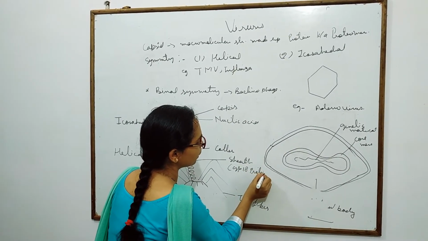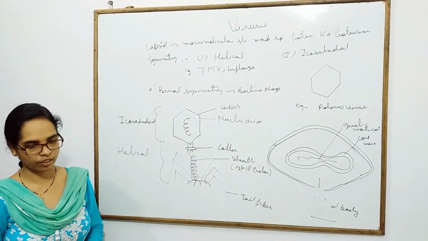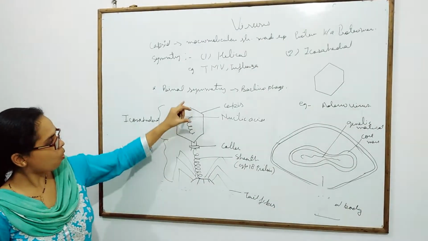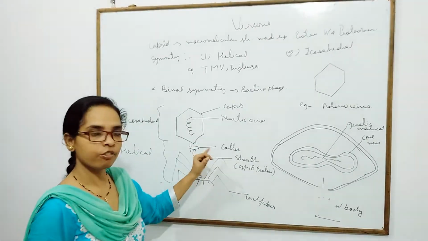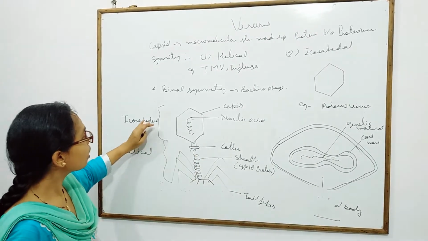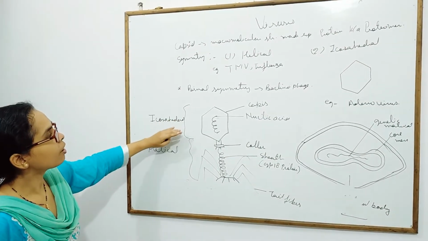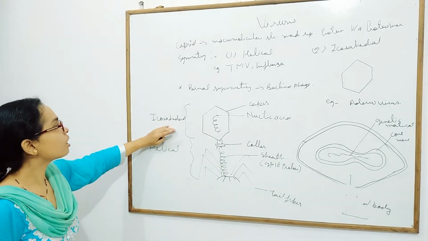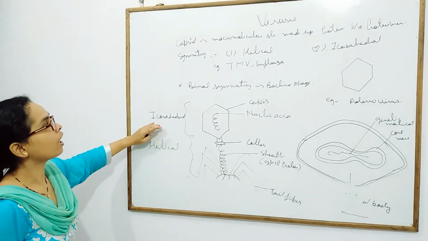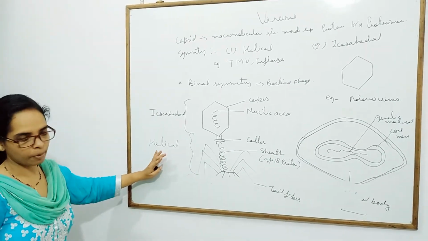GP means glycoprotein. This overall structure is the bacteriophage virus. In the bacteriophage, both helical and icosahedral symmetry are present.